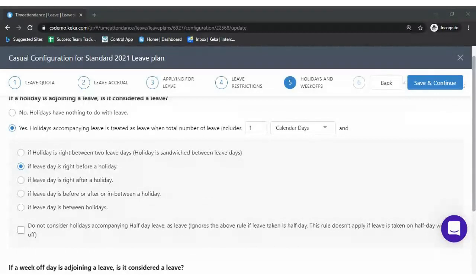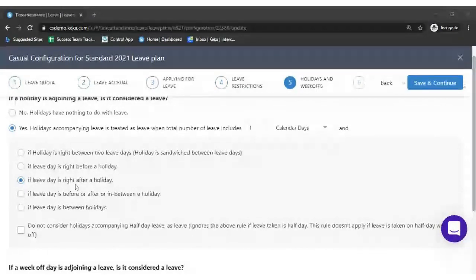Both the days, Tuesday and Wednesday, would be considered as leave. Moving on to the next point, which is right after a holiday. Let's assume yesterday was a holiday and today you have applied leave, then both the days would be considered as leave for you.